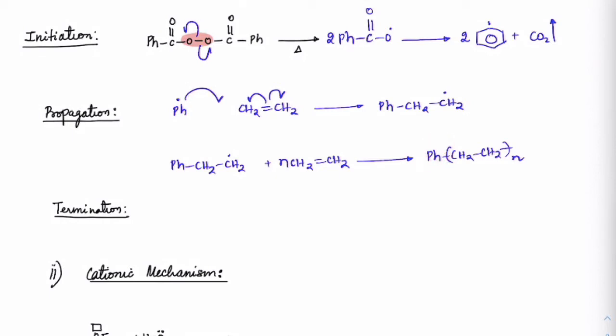Got it? So we can use any reaction, maybe O2 for instance. When we use O2, we can terminate this CH2-CH2 n chain, giving out this plus O-CH2-CH2 n. Got it? And again this part will terminate.